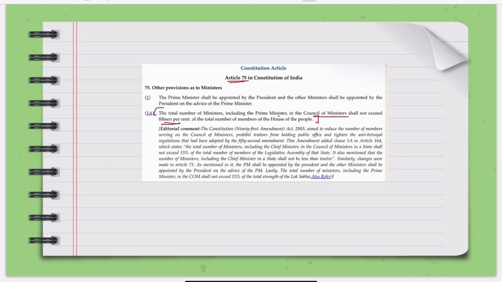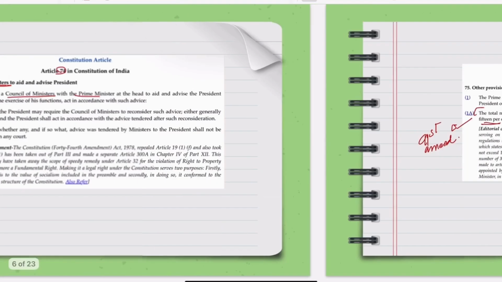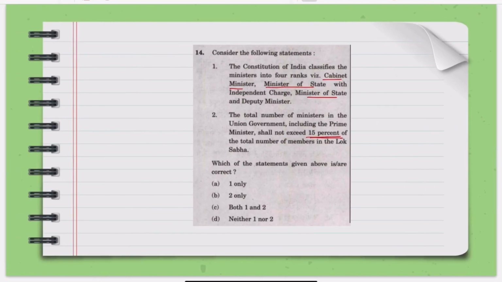Okay, this was given by the 91st Amendment Act. Now here nowhere we see that the Constitution classifies such things. Okay, there is no classification. There is just mention of the Council of Ministers.